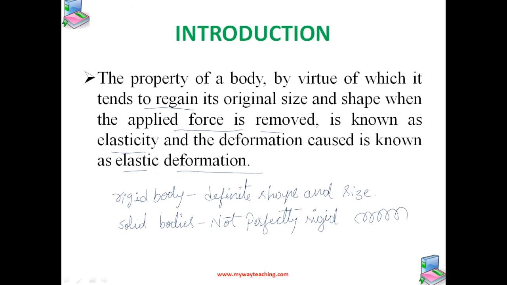However, if you apply a force to a lump of mud, it has no tendency to regain its previous shape. You take mud and apply a force, it will deform. But when we remove that force, the mud will not take its original shape, isn't it? It gets permanently deformed. We call such substances plastic, and this property is called plasticity.